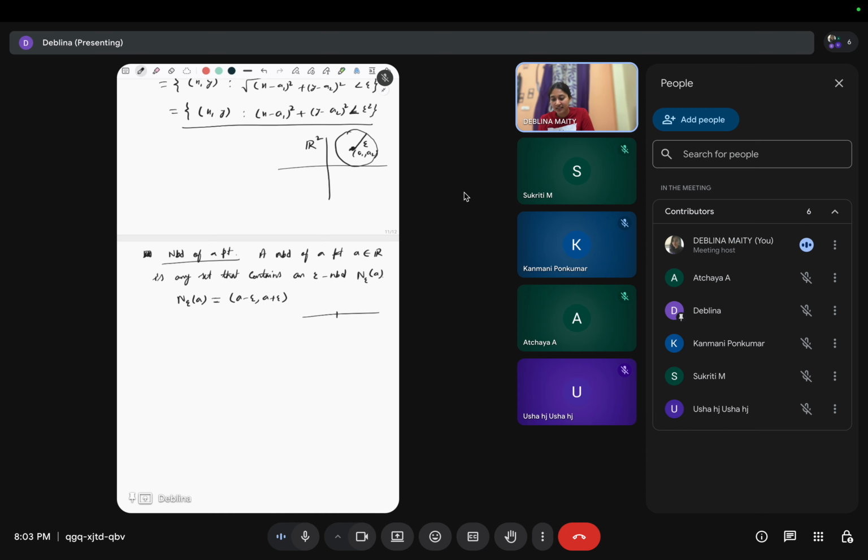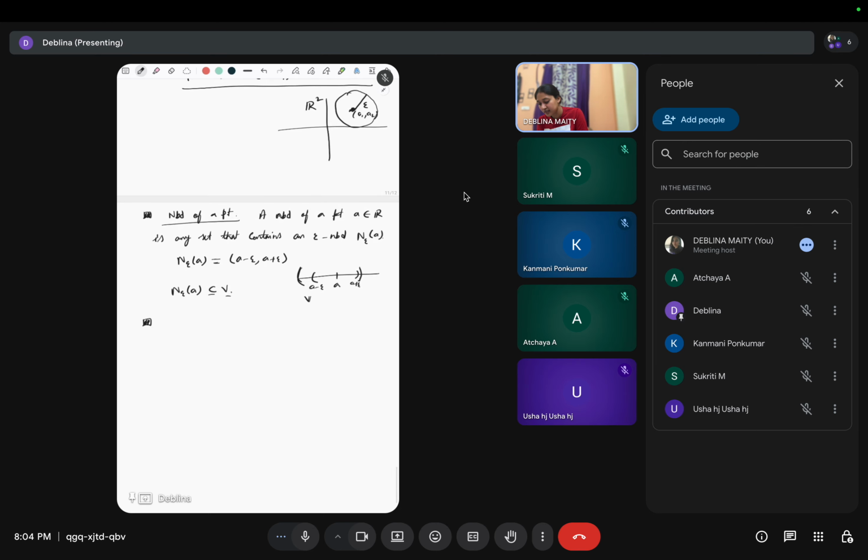So any neighborhood means what? This is not symmetric. The epsilon neighborhood is always symmetric. If we take a, then this is a minus epsilon, a plus epsilon. So any neighborhood, suppose this one, this is V, is a set which contains an epsilon neighborhood. So this is a minus epsilon, a plus epsilon, and this N epsilon of a is contained in this V. So this V is a general neighborhood of a point, right?